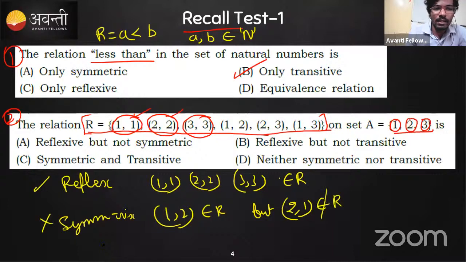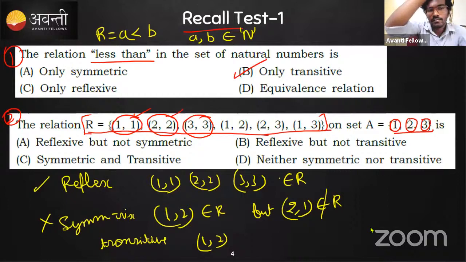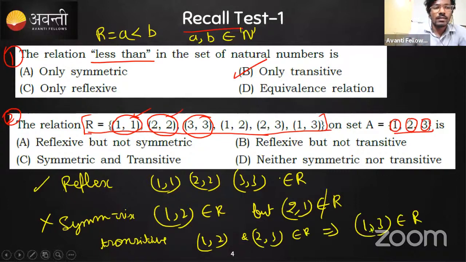Is it transitive, students? Yes. Because 1, 2 is present and 2, 3 is also present, belonging to R. So these two belong to R, which implies 1, 3 must belong to R. Yes, it belongs. So this is transitive. So the transitive part is correct.